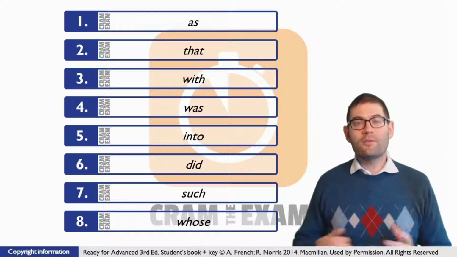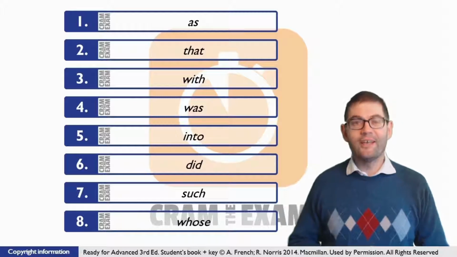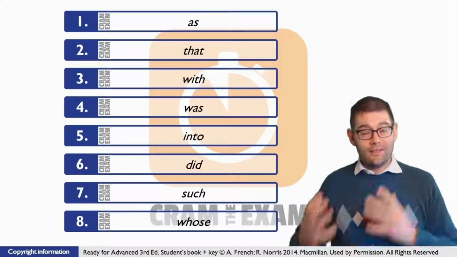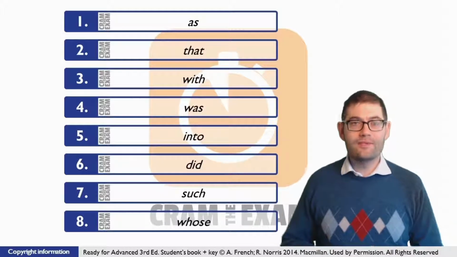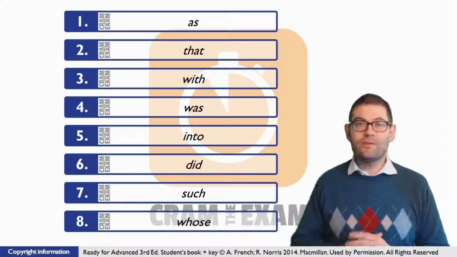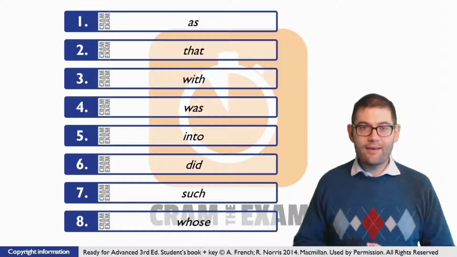What do we need for question number 4? Well, in order to work out what we need, we have to identify the sentence structure. Here, it's a passive form. Someone turned her down, but we don't know who that person was that turned her down. So that means we've got to use the passive structure in order to communicate that message. What's missing from the passive structure? The form of the verb be. What's the answer here? Was.